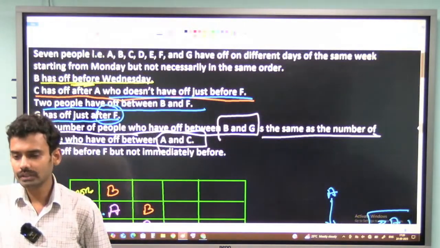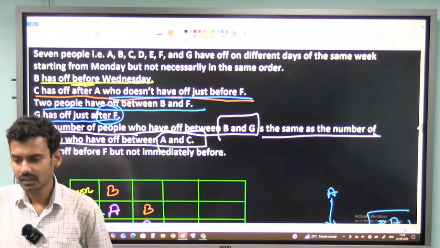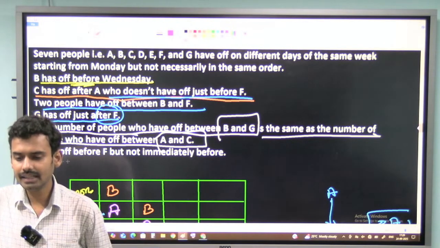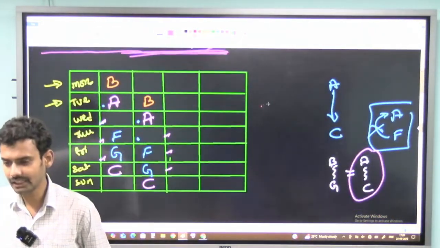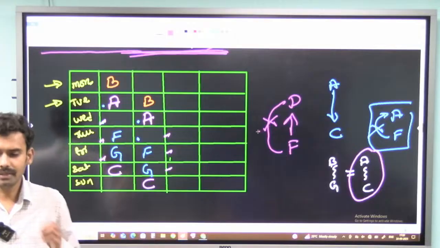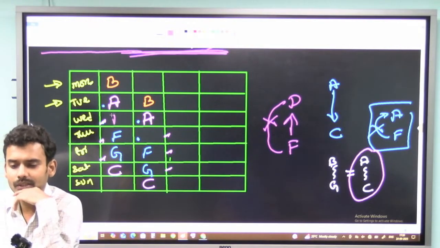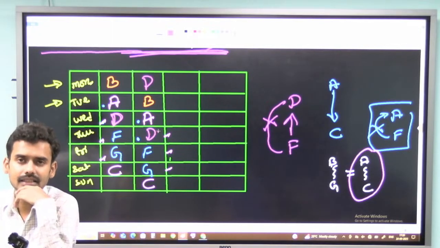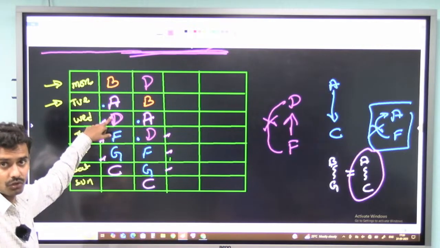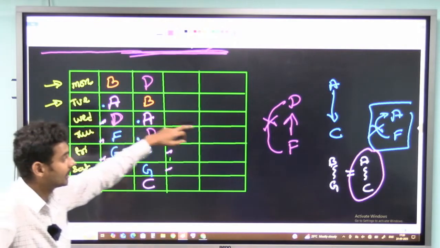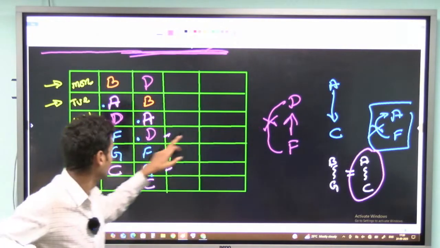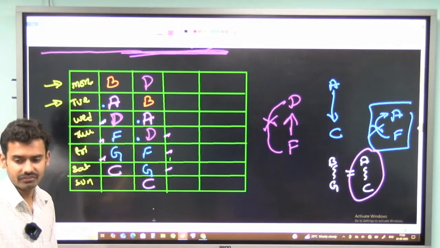Now the last point, the question is saying that D has the off day before F but not immediately before F. Okay, so D has the off day before F but it should not be immediately before. Now let me try to fix D. D is before, so this is the only place for D in the first case, and in the second case D can be here or here. But if you observe in the first case, this is the only place for D before F, and if I fix D here, he will become immediately before F. However, the question is saying it should not be immediately before, so this is not a possibility. So I can eliminate the first case.